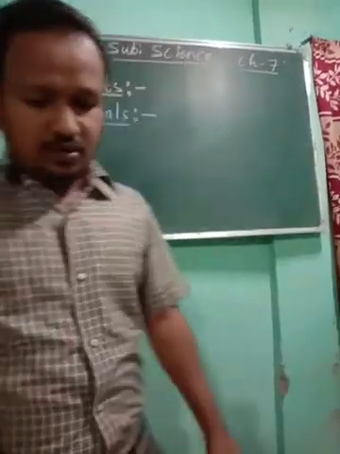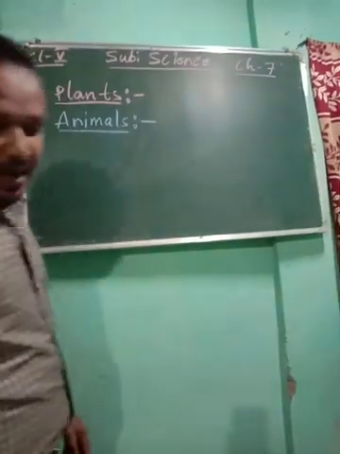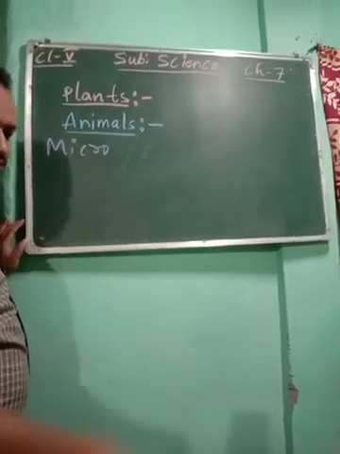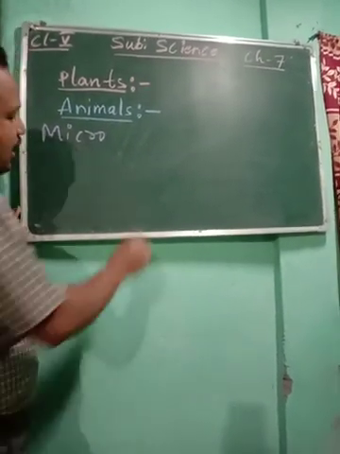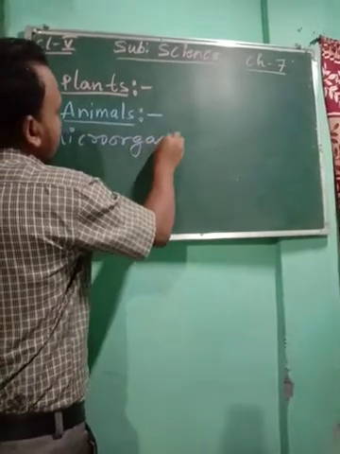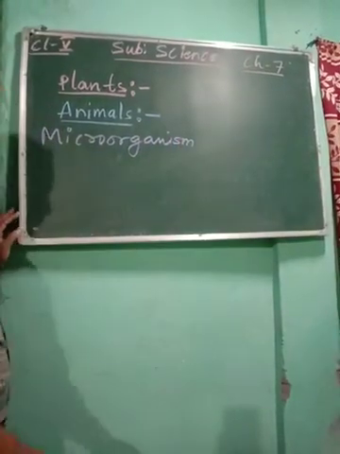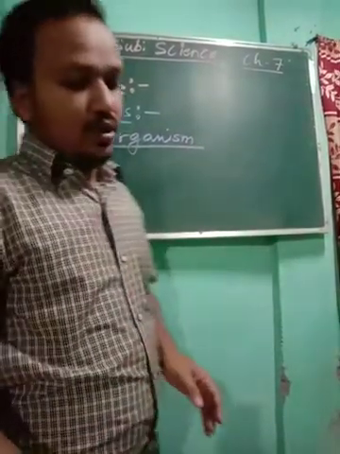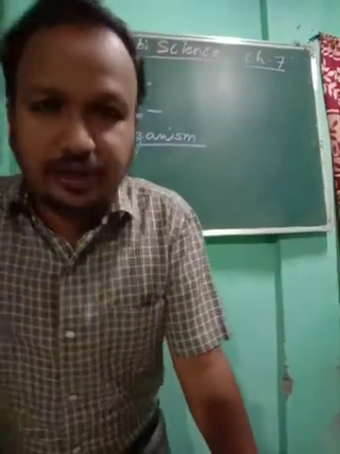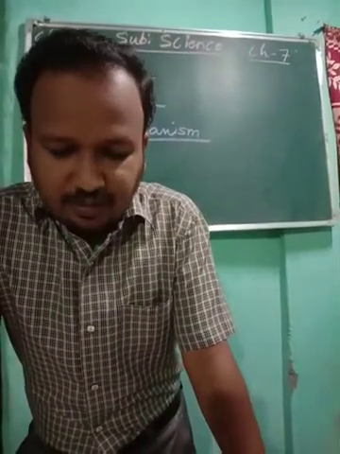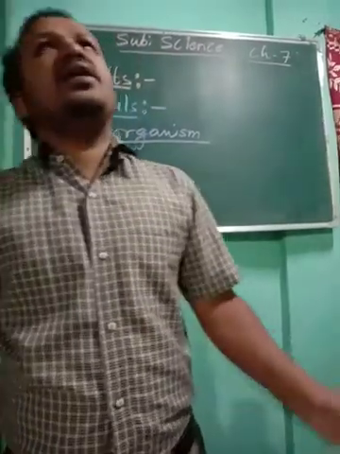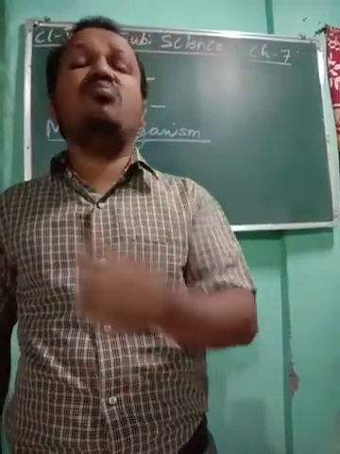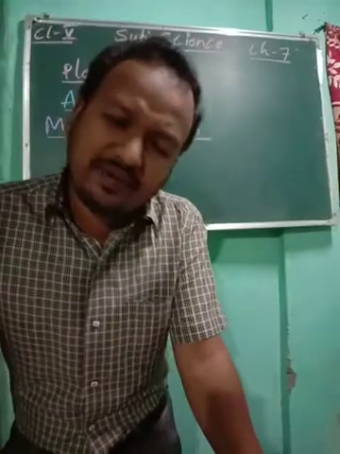Okay, the next topic is microorganisms. You see, these microorganisms are very small living components. Sometimes they are present in the environment but we cannot see them with our naked eyes, they are so small.